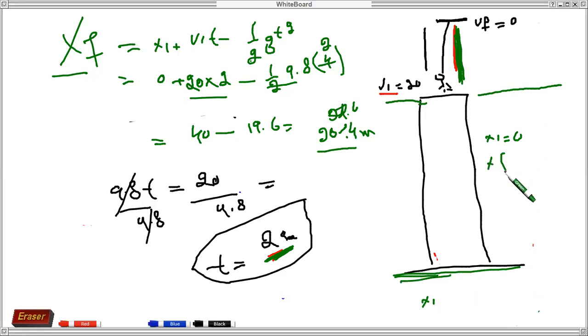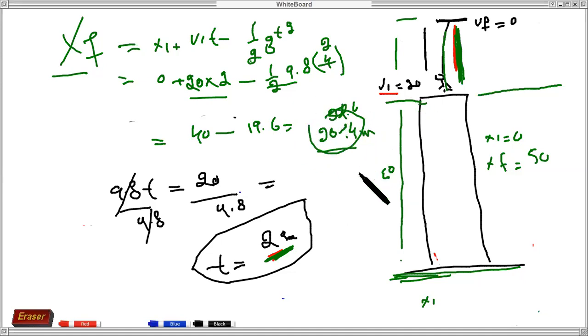Your final position is this one, so the initial here equals 50. But you cannot take this time; you would need the time from initial to final up to this one, or you use this formula for the distance between initial and final. As this one is 50, and we proved the distance from initial is 20.4, you add 50 plus 20.4, which is about 70.4.